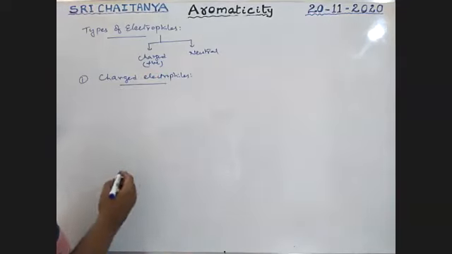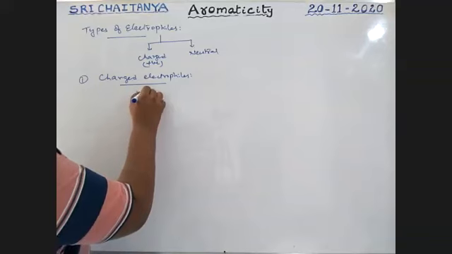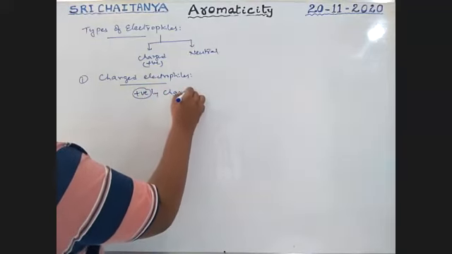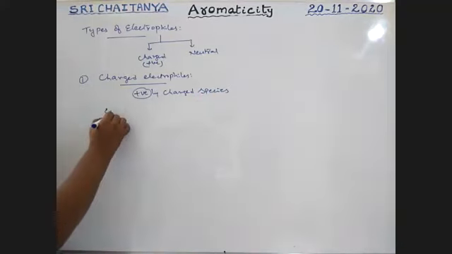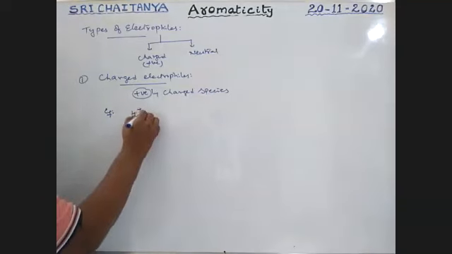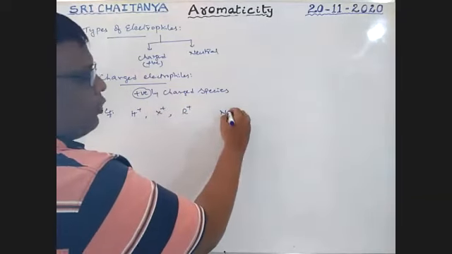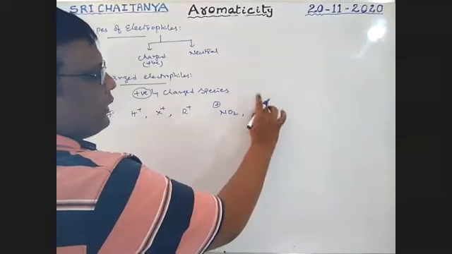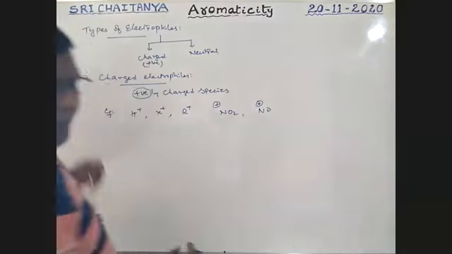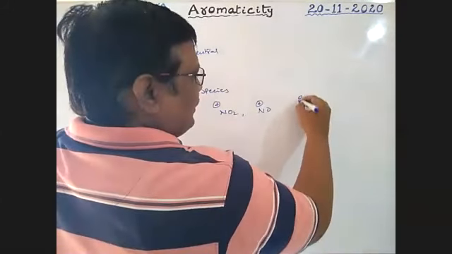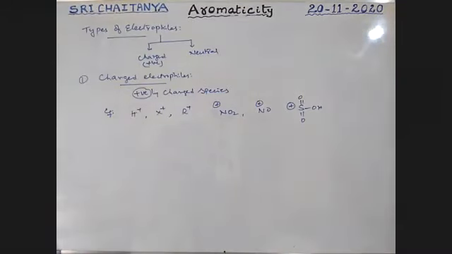Charged electrophiles means positively charged species. Examples: H plus ion, halogen plus ion, R plus ion, NO2 plus ion, NO plus ion, next SO3H plus ion. All these are electrophile species.